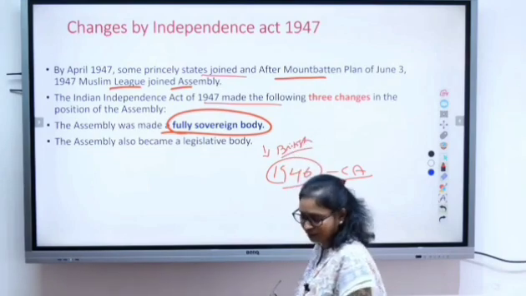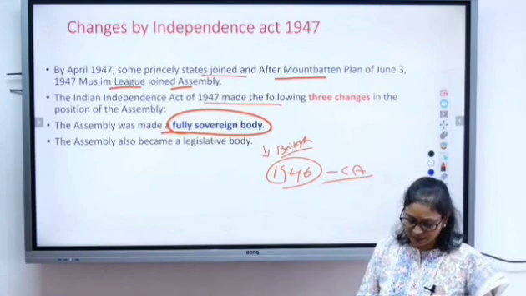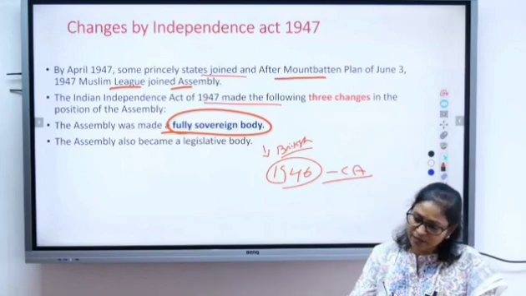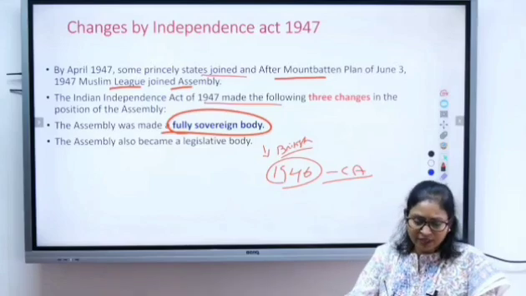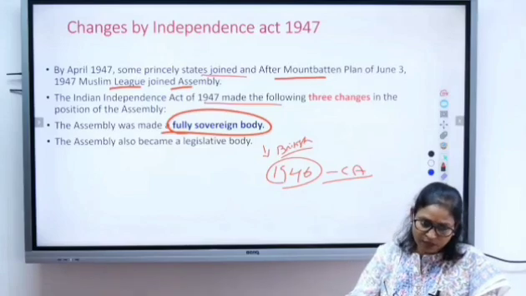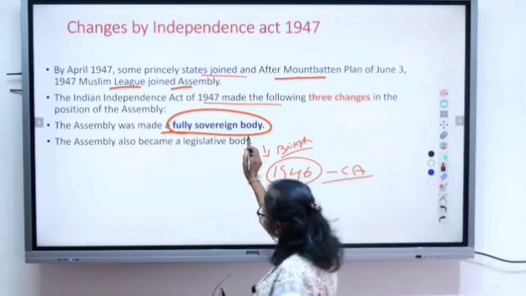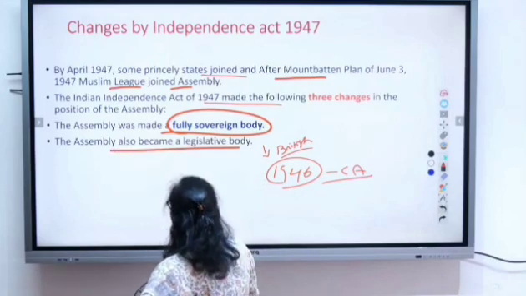We didn't get full independence, right? Now the Indian Independence Act was passed. India is a free and independent country. Now the assembly is fully sovereign, and they don't have to take any ratification from the British government. It was made fully sovereign, and the assembly also became a legislative body.